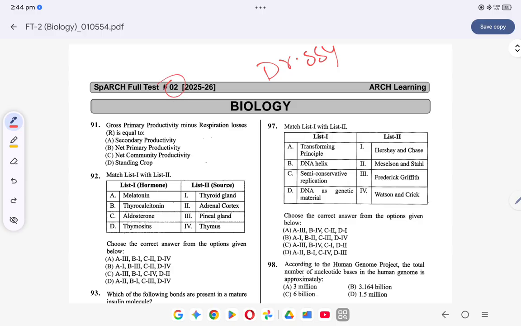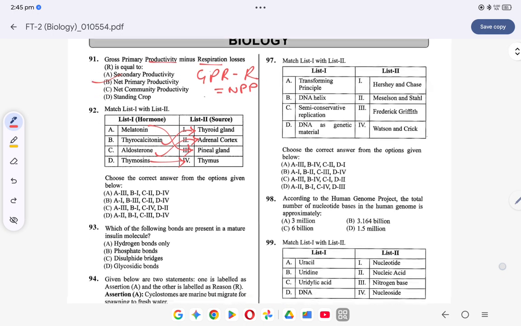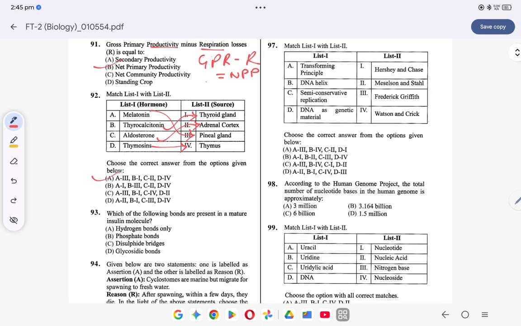Question number 91: gross primary productivity minus respiration loss. Gross primary productivity minus respiration loss, what will I get? Net primary productivity. The answer is net primary productivity. Question number 92, match the following. Melatonin comes from the pineal gland, thyrocalcitonin comes from the thyroid gland, aldosterone comes from the adrenal cortex and thymosin comes from the thymus gland. So the option will be A.